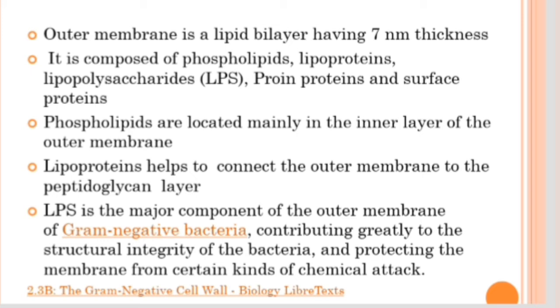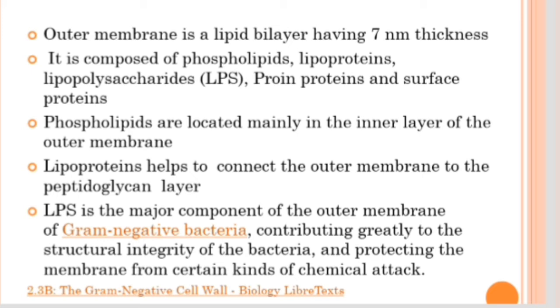Then the major constituent is the LPS, the lipopolysaccharide. It provides structural integrity to the bacterial cell wall, and it helps to protect the bacteria from various chemicals. So in the outer membrane, 4 constituents are mainly present: phospholipids, lipoproteins, lipopolysaccharides, and proteins.